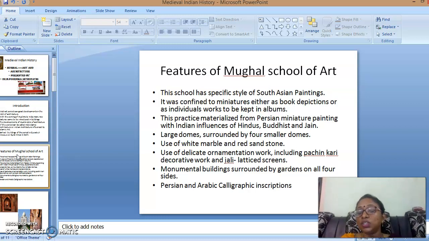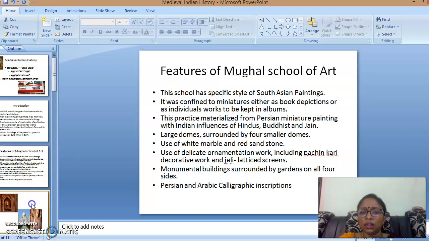And they used Persian and Arabic calligraphic inscriptions. For example, in ancient history, some of the expeditions done by rulers were inscribed in Tamil Brahmi scripts or some other type of script, in epigraphical writings on walls. In Mughal architecture and art, they used Persian and Arabic calligraphic inscriptions from the Quran.